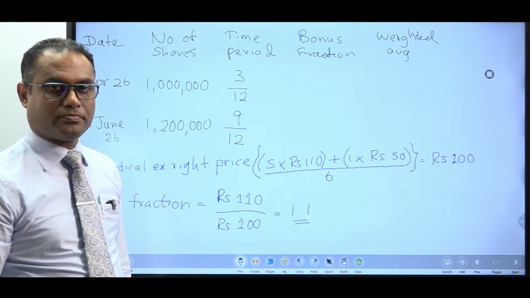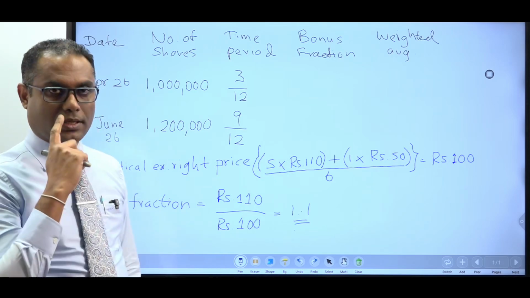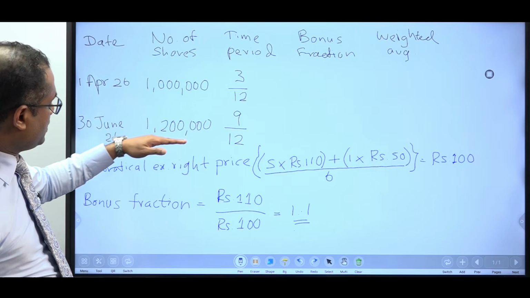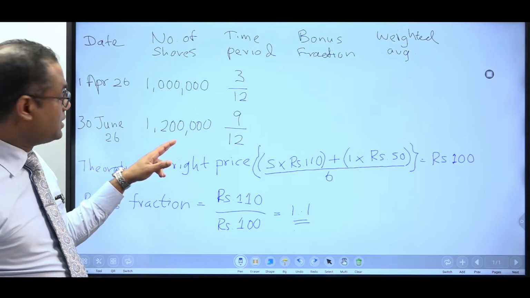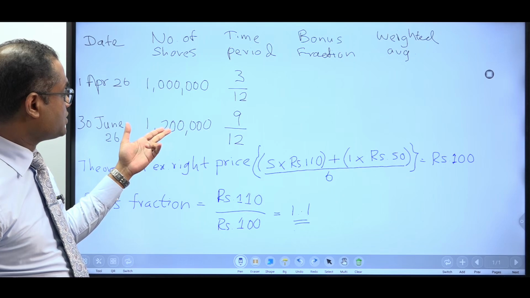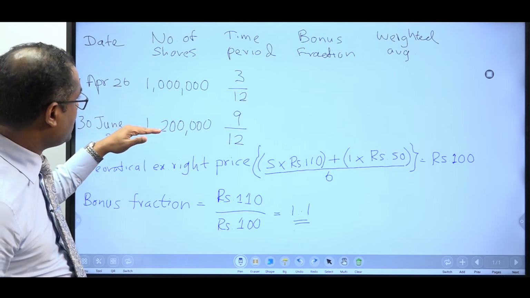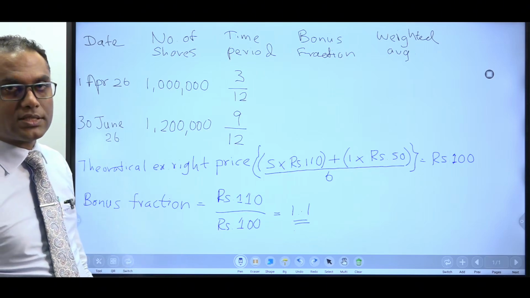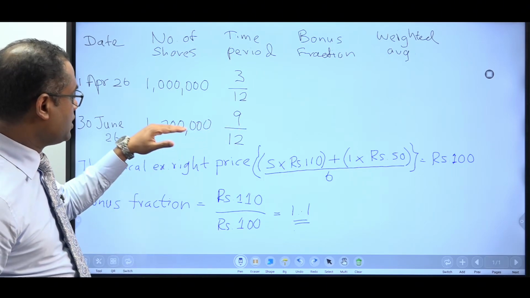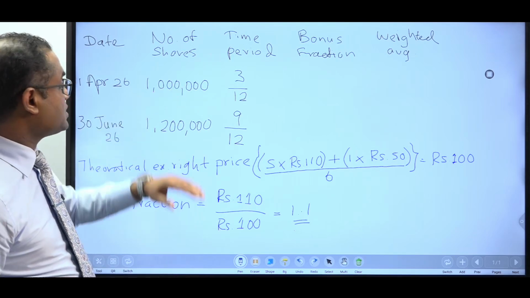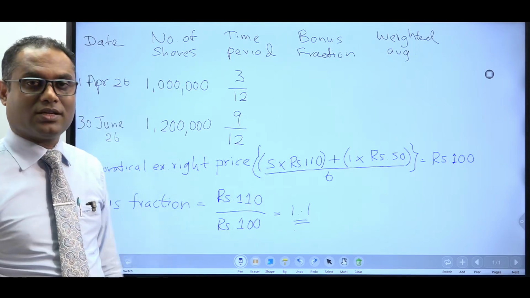Okay, going back to the computation, the 200,000 rights shares are included in the weighted average number of shares computation from 30th June 2026. So for the last 9 months, 200,000 shares are included. For the first 3 months, they are not included.